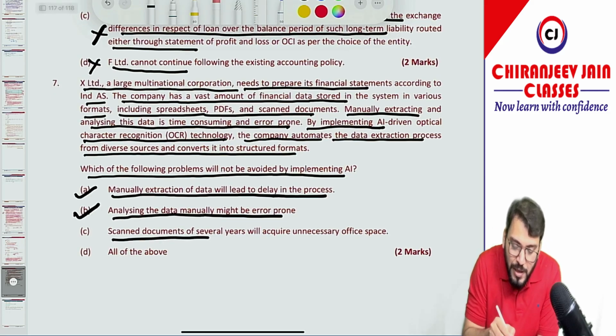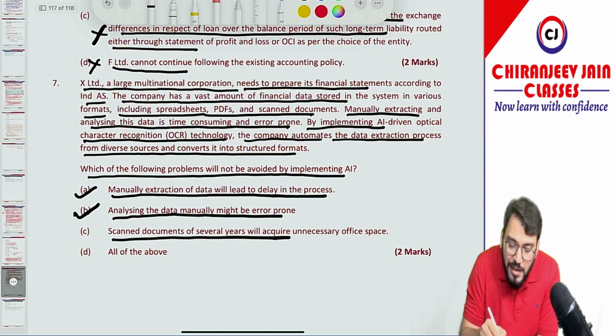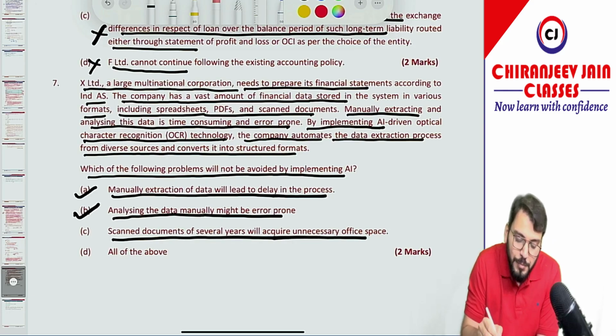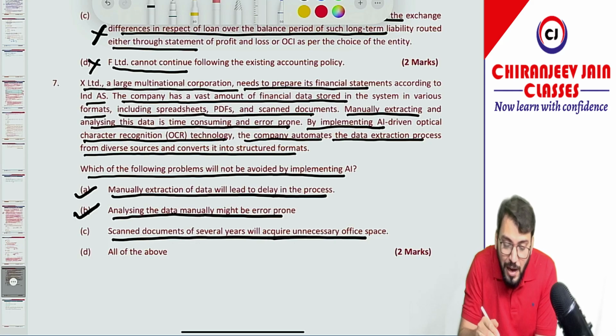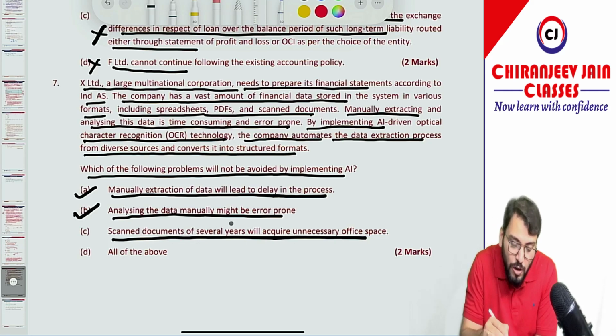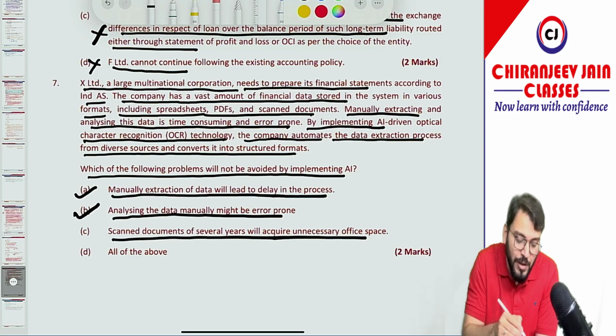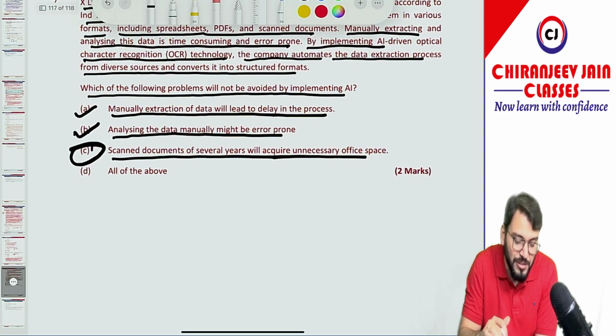Scanned documents of several years will acquire unnecessary office space. But can you see, even in case of AI, the scanned documents will still acquire unnecessary office space. This will not be overcome. This cannot be avoided. So option number C is correct.